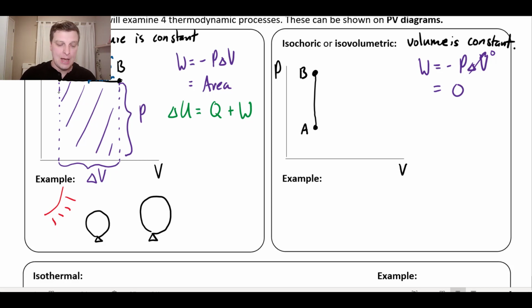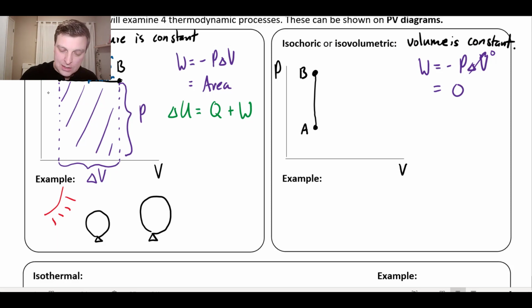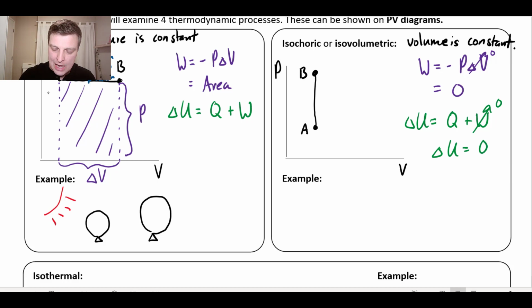That just doesn't happen. And so if I look at my first law of thermodynamics, which says that my change in internal energy is going to equal heat plus work, well, if no work is done, then any change in the internal energy of the gas is entirely due to heat. So heat could still flow in or out, but that is only going to change the pressure of the system. It's not going to do any work. It's not going to change the volume.